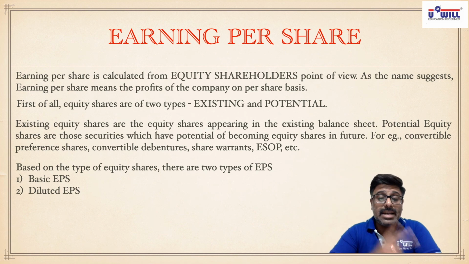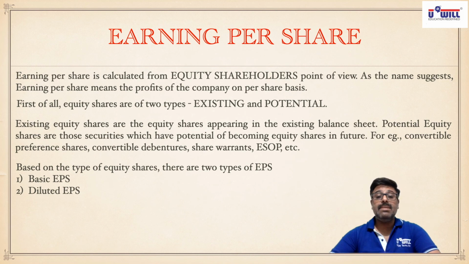See, as we discussed, there are two types of equity shares, existing and potential. Basic EPS is the earning per share which is calculated on the basis of existing equity shares.